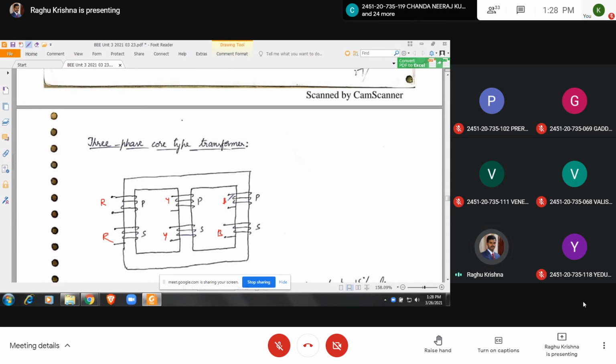You can connect these three single-phase circuits to a three-phase circuit in star or delta. There will be a phase difference of 120 degrees between R and Y, and 120 degrees between Y and B.